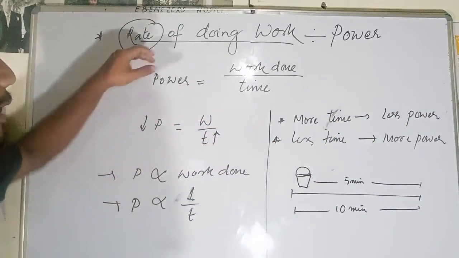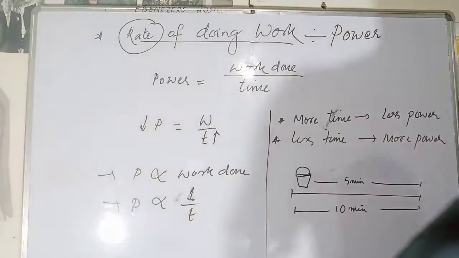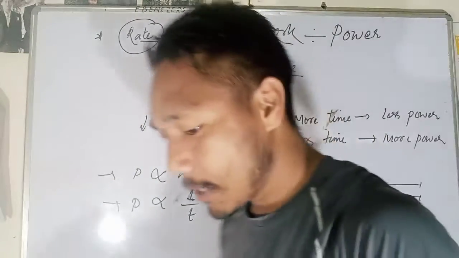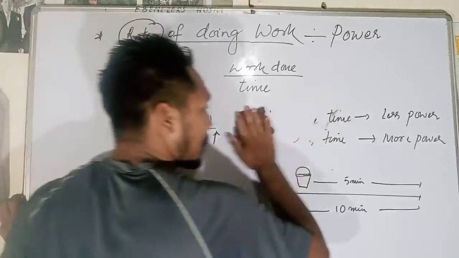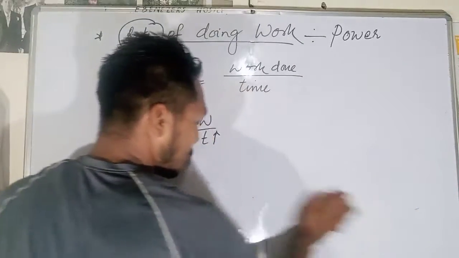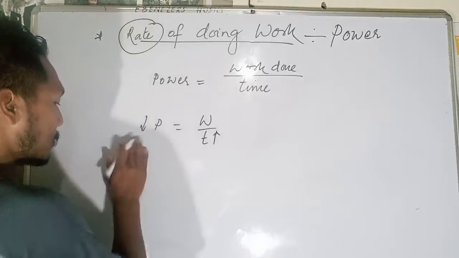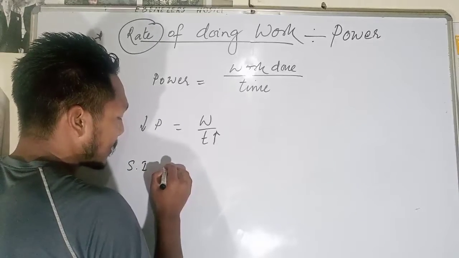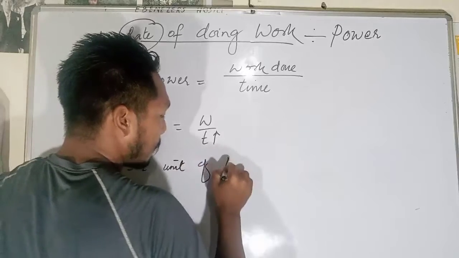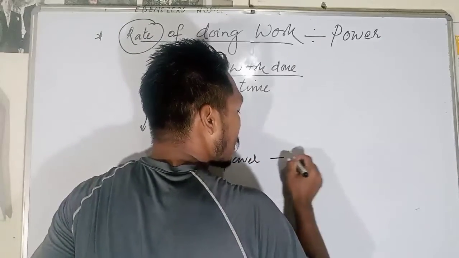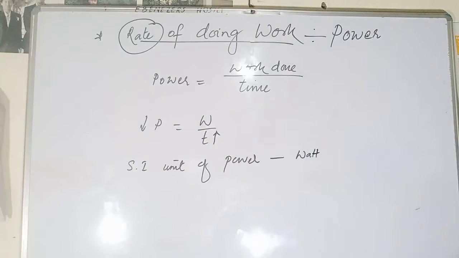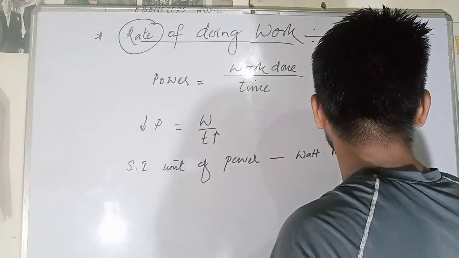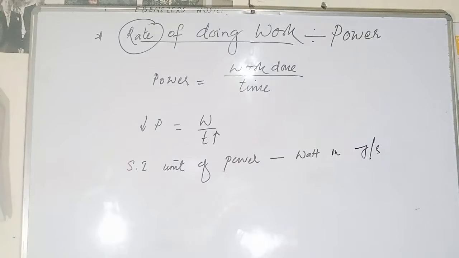So what is power? Power is the rate of doing work. The SI unit of power, the standard unit of power, is the watt. It is given in honor of James Watt, and we also sometimes call it a joule per second.